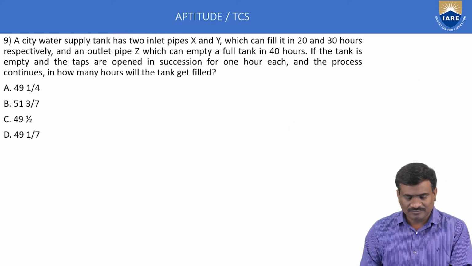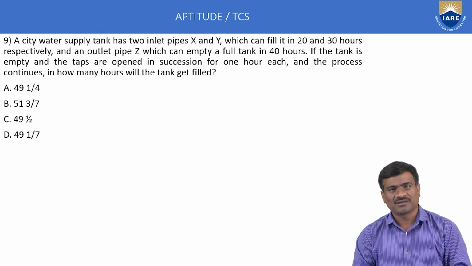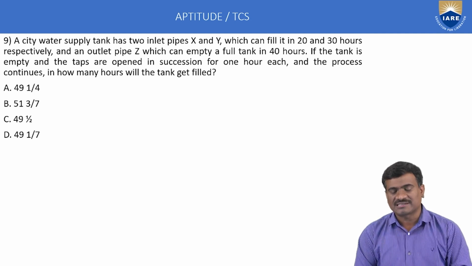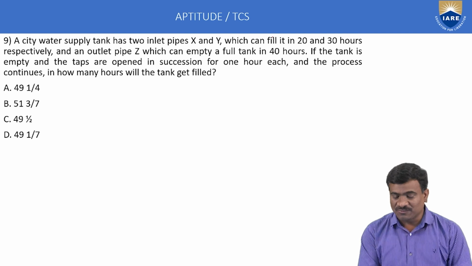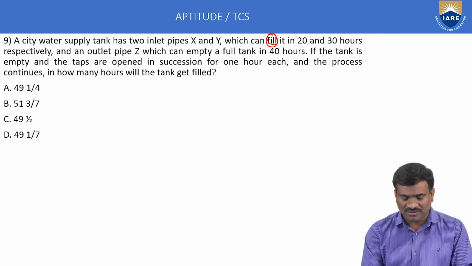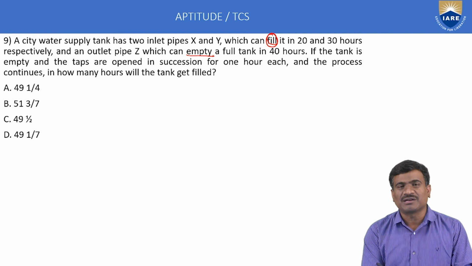Next, ninth example, time and work. A city water supply tank has two inlet pipes X and Y, which can fill it in 20 and 30 hours respectively. Fill means plus operator. An outlet pipe can empty the tank. Empty means minus operator.